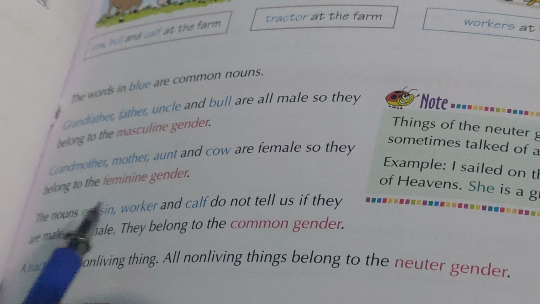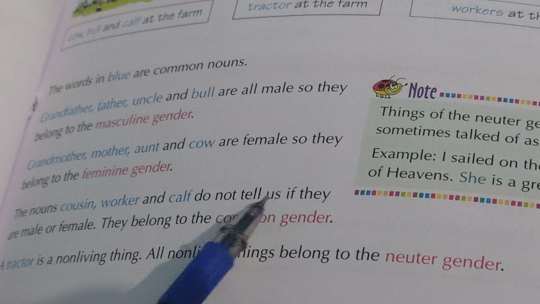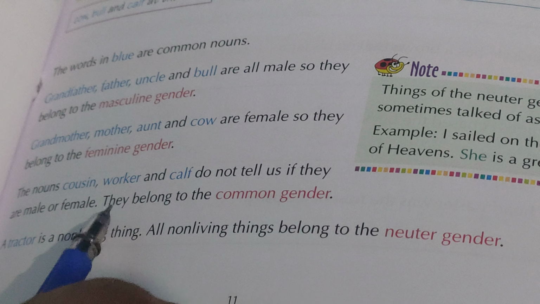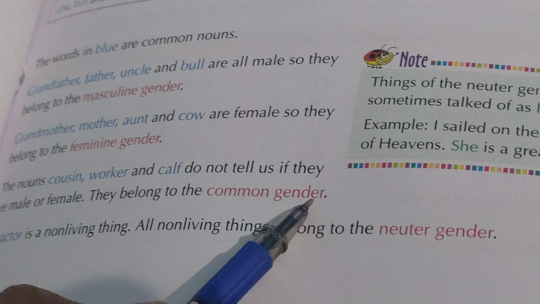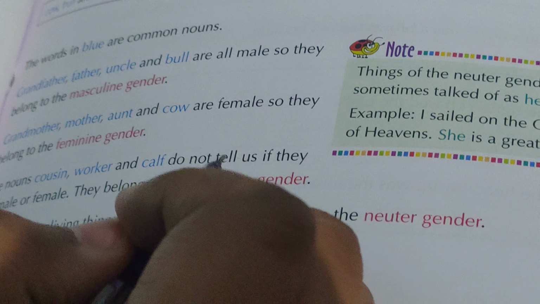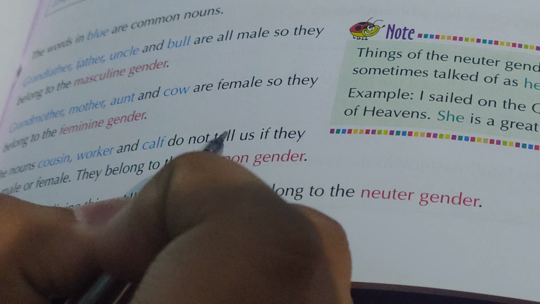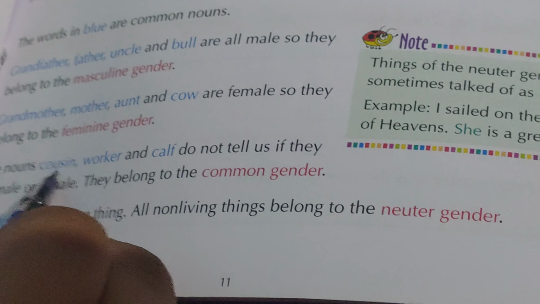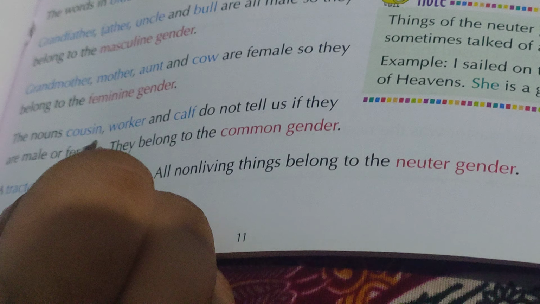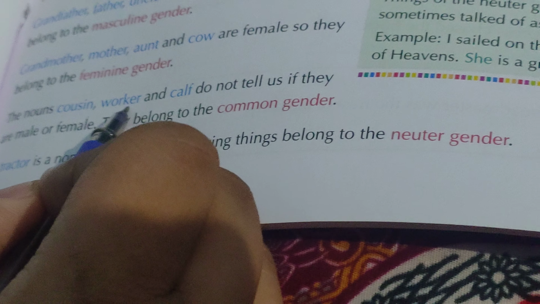The nouns cousin, worker and calf do not tell us if they are male or female. They belong to the common gender. So what is common gender? Common gender are the noun words that do not represent male or female gender. It can be both. Like cousin, a cousin can be male and also female. Similarly, workers, they can be male or female.